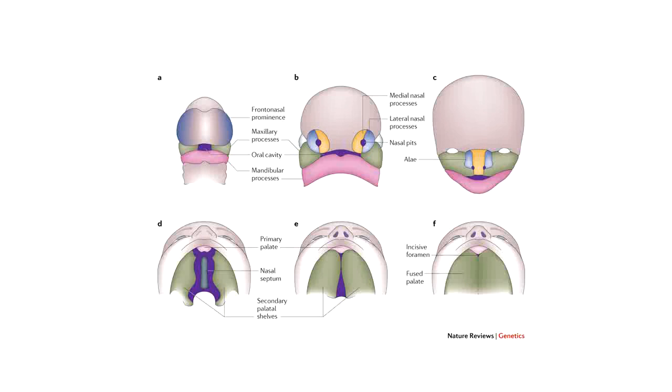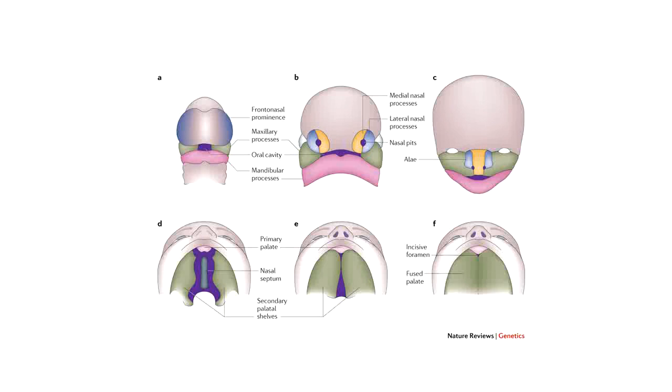So this diagram compares the development of the face with the development of the palate. The color coding is blue for the frontonasal prominence, green for the maxillary, purple for the mandibular prominences, yellow for the medial nasal swellings, and blue for the lateral nasal swelling. You can see the frontonasal swelling forming this part of the face.